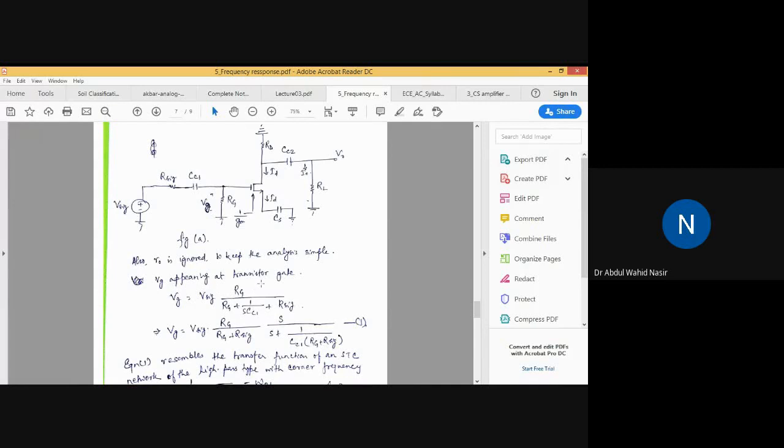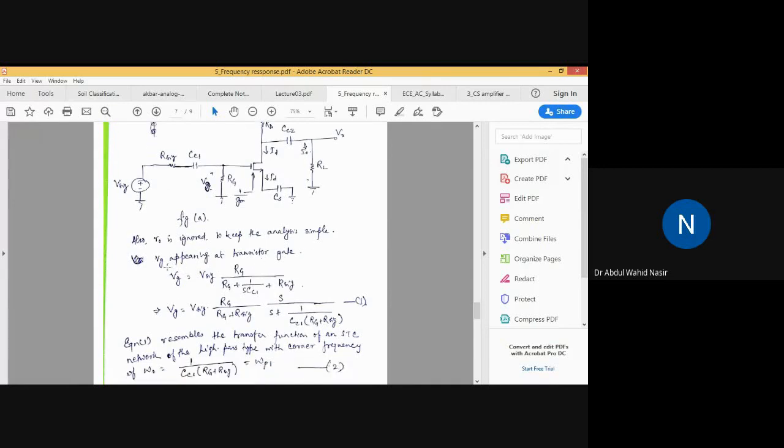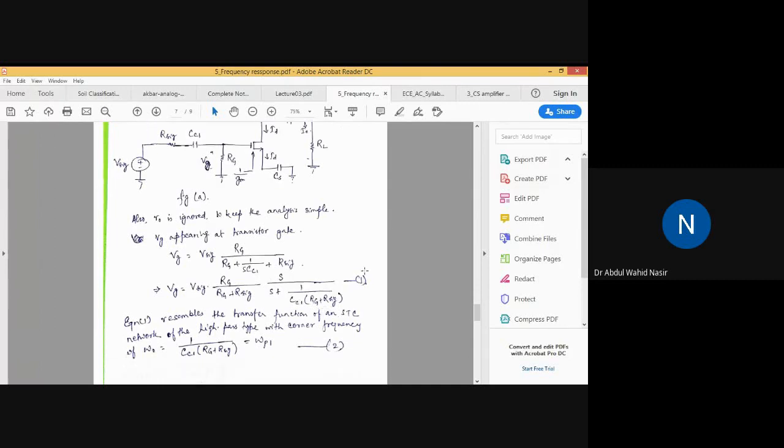So VG appears at the transistor gate. Now this equation can be rearranged. We can write VG equal to VSIG RG divided by RG plus RSIG, into S divided by S plus 1 by CC1 into RG plus RSIG. You should make a note of this arrangement, which has been done to find the corner frequency. Equation 1 resembles the transfer function of an STC, single time constant, circuit.